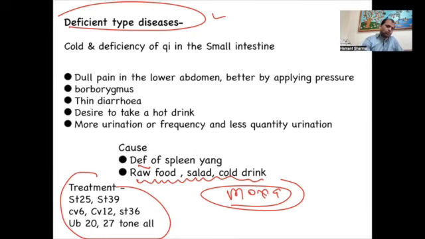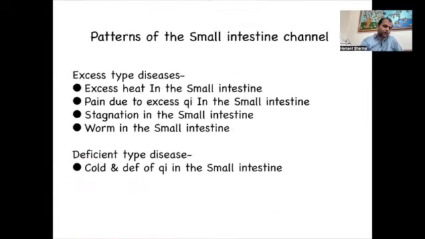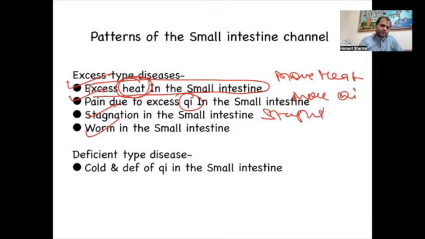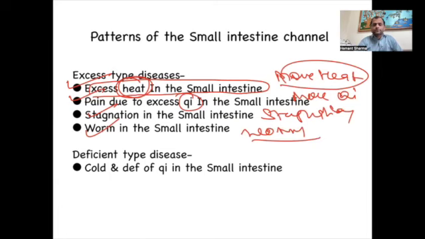Okay, so the deficient pattern is over. Now let's move to the excessive patterns. There are 4 excessive patterns. Pattern number 1, excessive heat in the small intestine. First we are talking about the heat, then we'll talk about the chi. So the first pattern is more heat, the second pattern is more chi, the third pattern we'll talk about stagnation, where the chi is stuck, and the fourth pattern we'll talk about the worms. So let's start with more heat first.